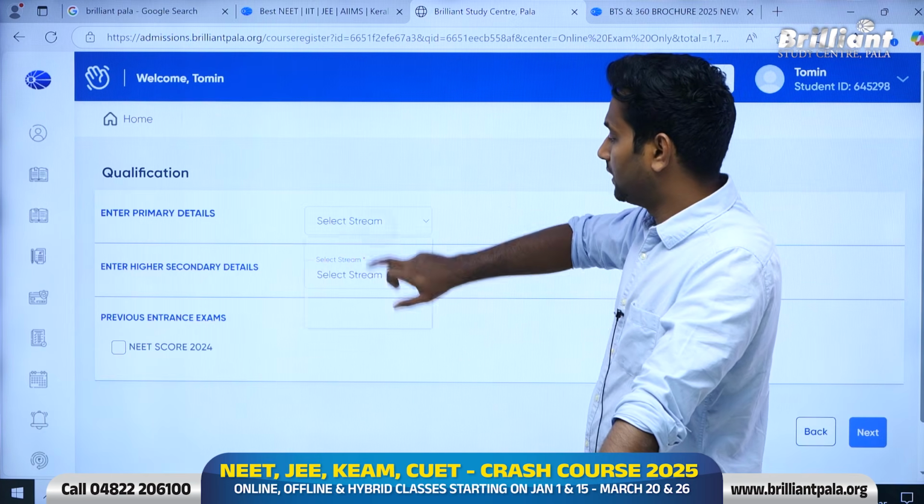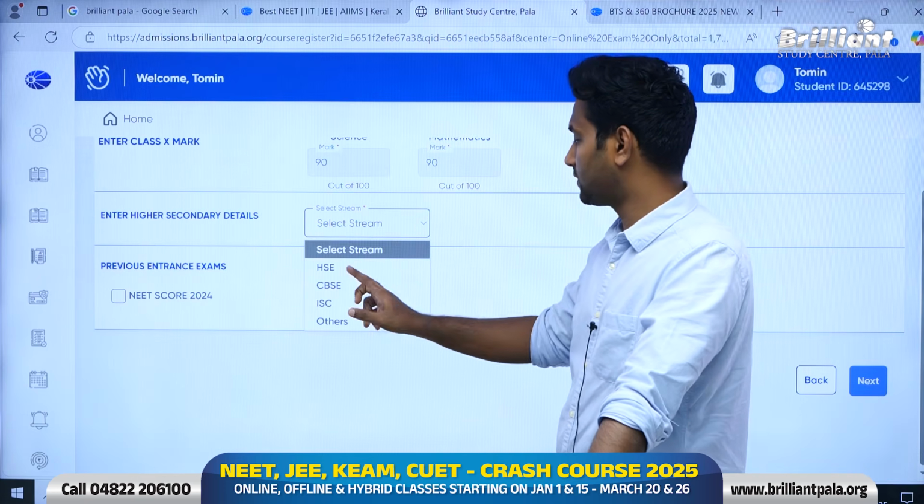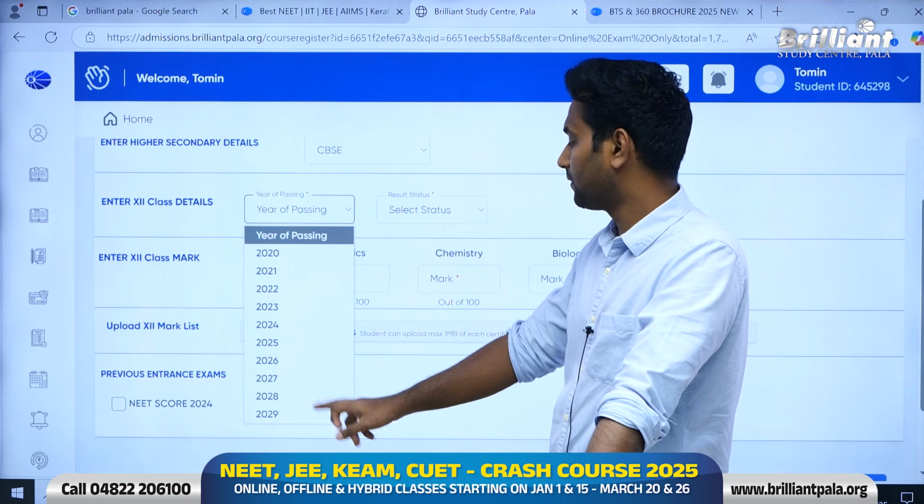I will just quickly fill all these details. It's asking for the 12th board exam details. So I will just select CBSE. And the year of passing, for example, if I am writing the NEET exam this year, it will be 2025.